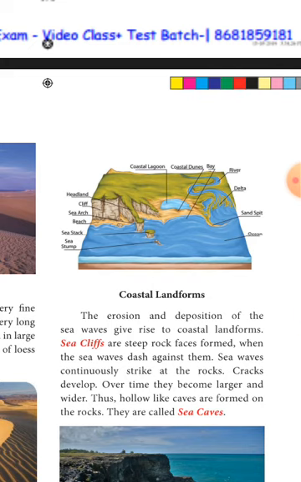Now the next one. We are going to see about sea cliff. Sea cliffs are steep rocks. How are they formed? When the sea waves dash against them, cracks will develop. They will become larger and wider. Then hollow-like caves are formed on the rocks. They are called sea caves. Look at the picture. You will be able to understand.